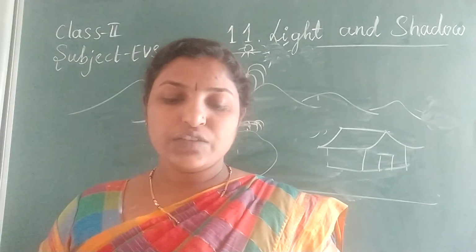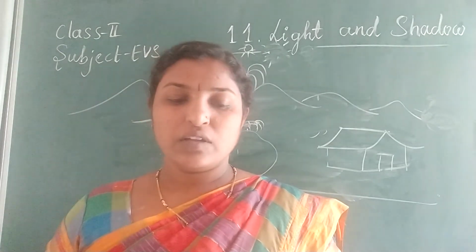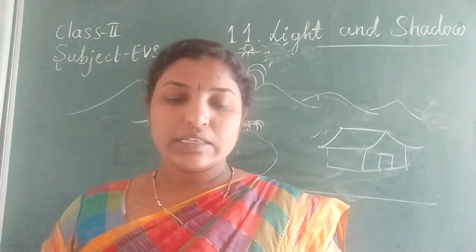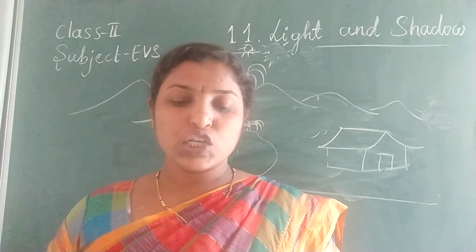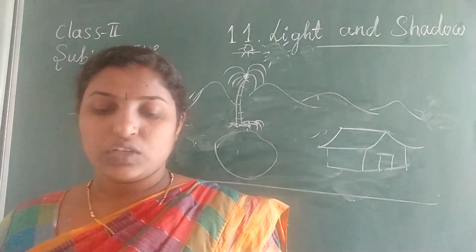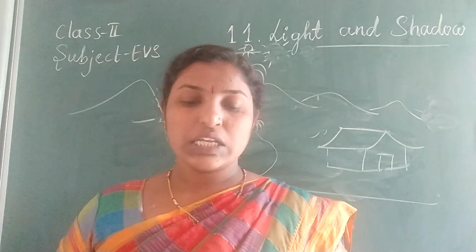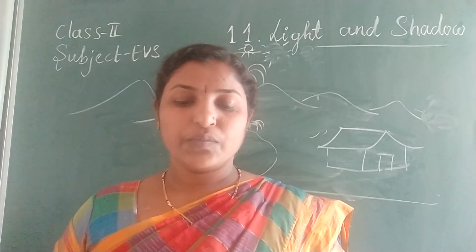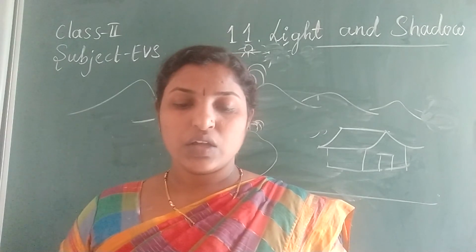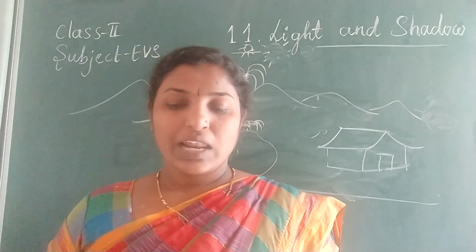A shadow is formed when something comes in the way of light. Light is the answer. A shadow is shortest at noon. Shortest is the answer.